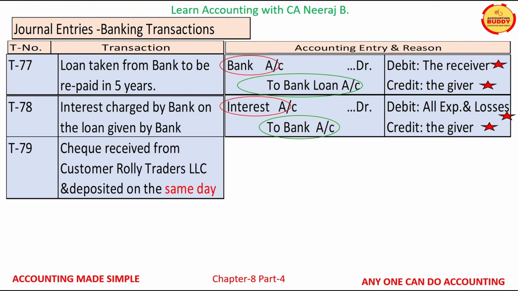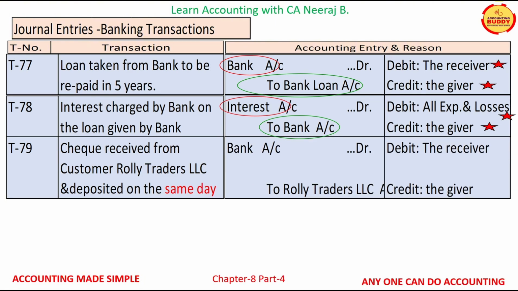Transaction T79 is check received from customer Rolly Traders LLC and it is deposited in the bank on the same day. The two accounts affected are bank account and Rolly Traders LLC account. Bank account is a personal account and as per personal account rule, debit the receiver. Rolly Traders LLC account is also a personal account and as per personal account rule, credit the giver.